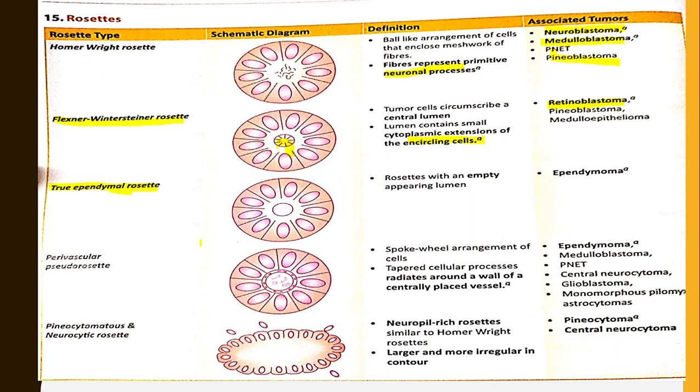Perivascular pseudorosette. It contains a spoke wheel arrangement of the cells like this. Tapered cellular processes radiate around the wall of centrally placed vessels. Perivascular pseudorosettes, vascularity is present at the center. It is associated with tumors like ependymoma, medulloblastoma, PNET tumors and so on.